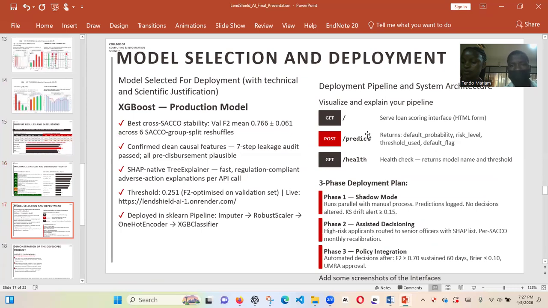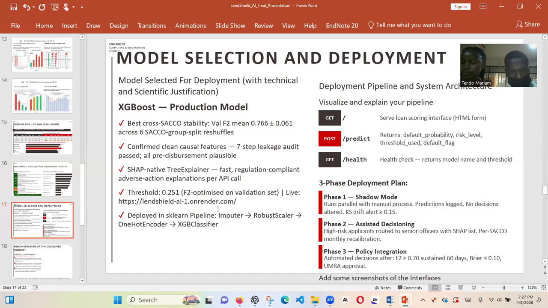And then we have model selection and deployment. We basically selected the XGBoost model. What did we do? We had it run across 6 group splits, and in every split we carried out training, validation, and testing, and then we averaged the results and computed the standard deviation, comparing among all 5 models. XGBoost became the winner, and that's how we selected XGBoost.